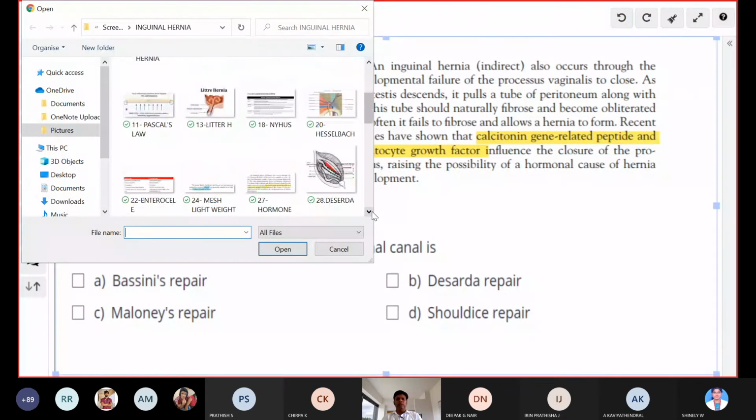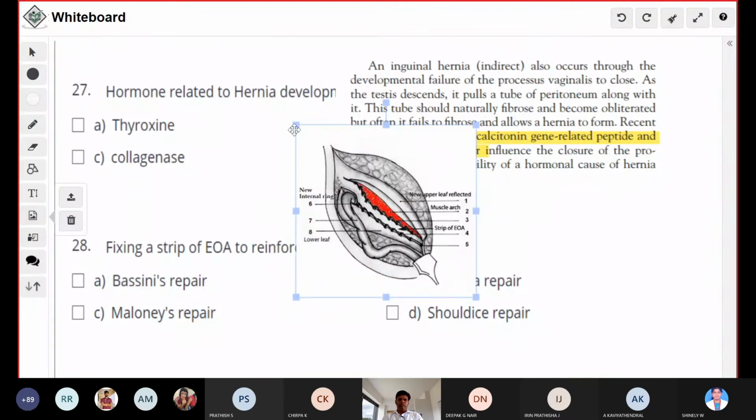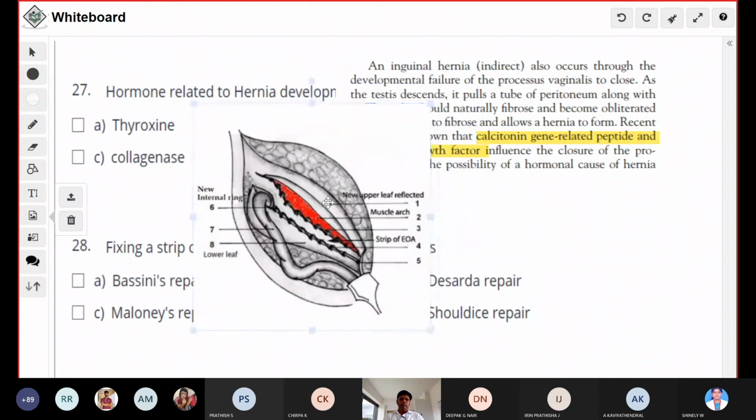Another one I want to discuss is the Desarda repair. This is a picture of a Desarda repair, where you use the external oblique aponeurosis to form a new mesh. Okay, so the external oblique aponeurosis will be sutured. First you cut the external oblique aponeurosis.